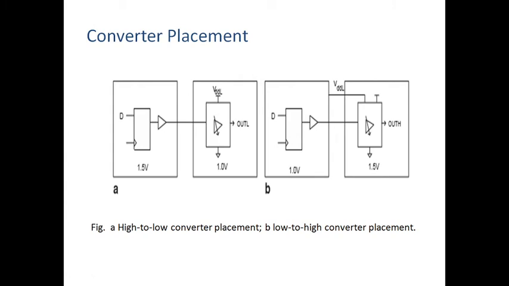Okay, this is the placement of the converters. Here this is the input. When the input is 1.5 volts, the output is converted to 1.0 volts, which means it is converted from high to low. See here, the input is 1.1 volts, then it is converted to 1.5 volts, which means it is converted from low to high. This is the placement for the high to low level converter and the low to high level converter.